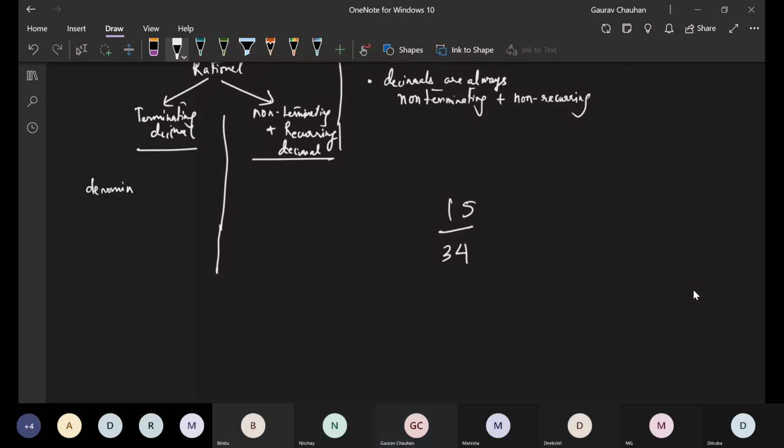Denominator is of the form 2 power n into 5 power m. Okay, means 2 power something into 5 power something. That something should be a whole number or an integer. No, something should be a whole number.